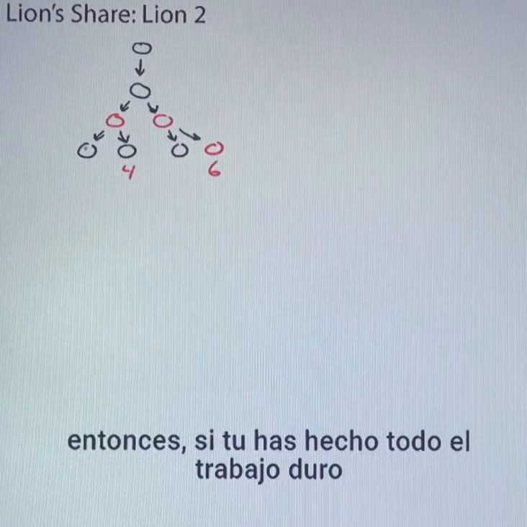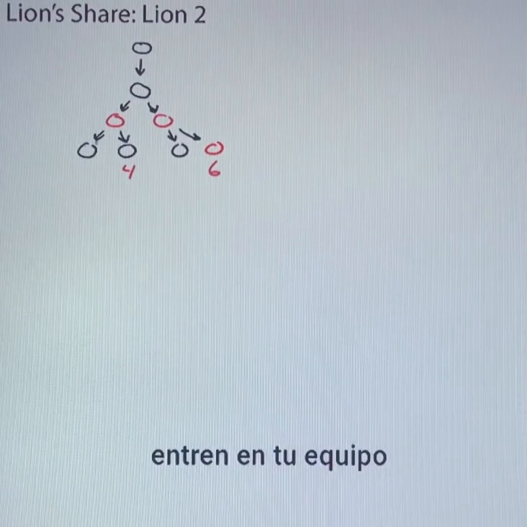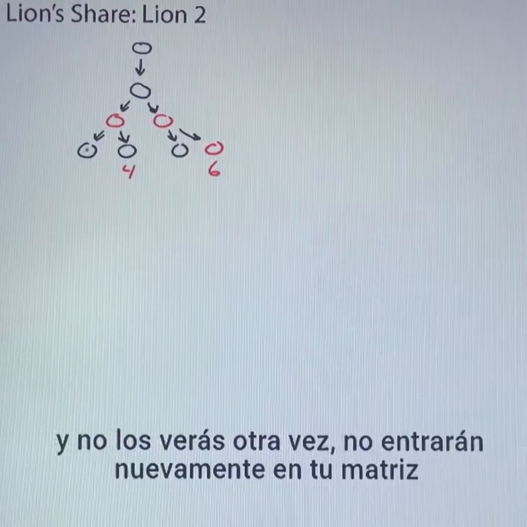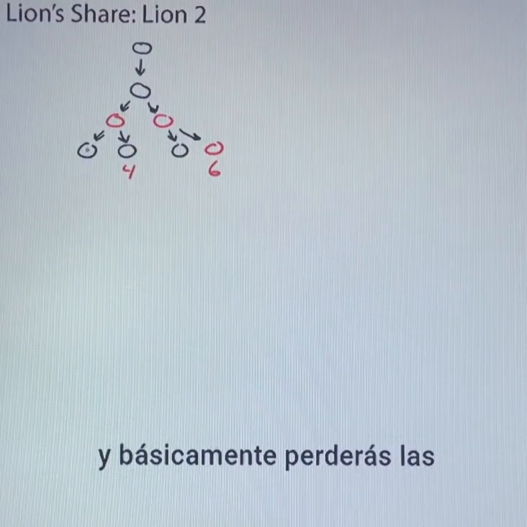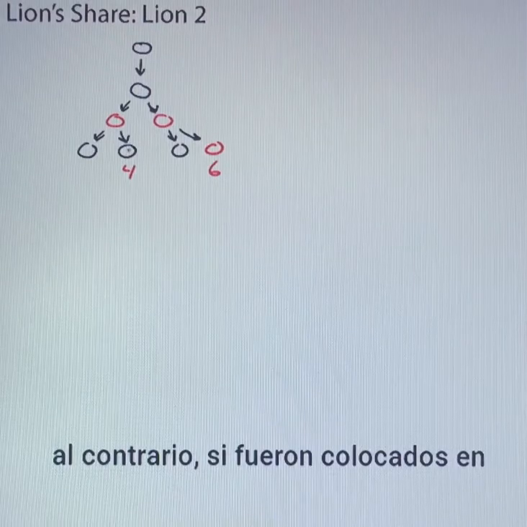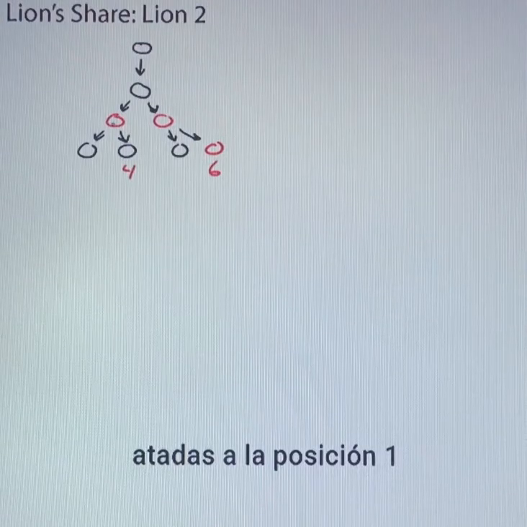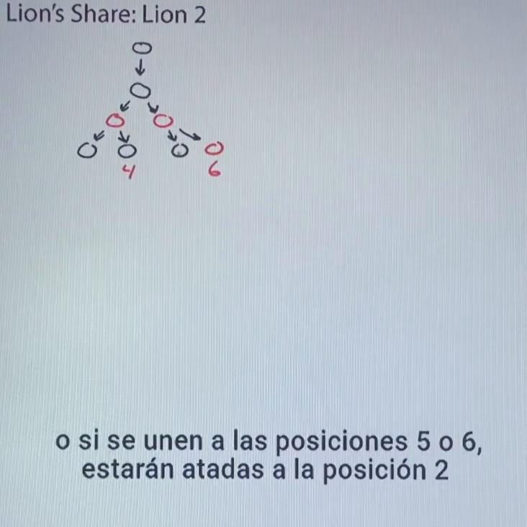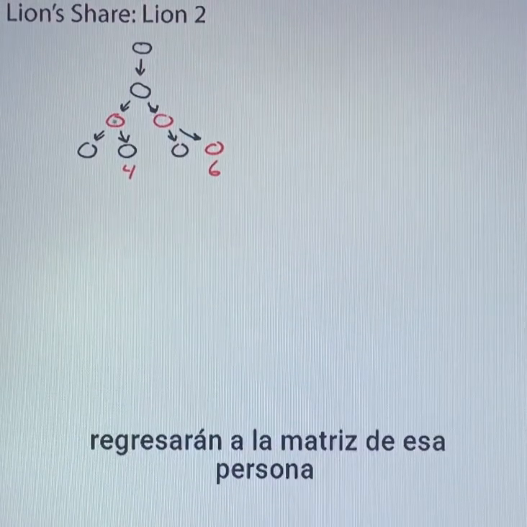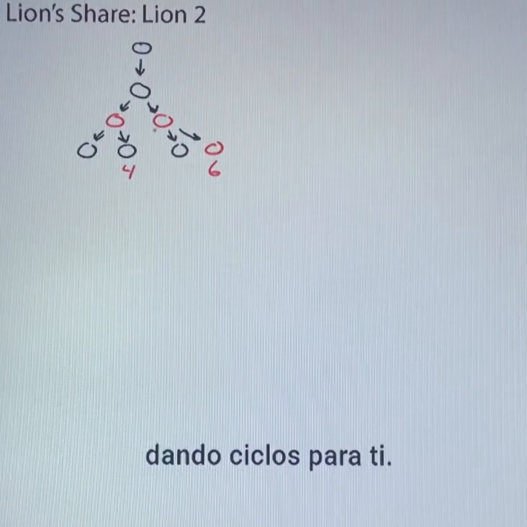So if you are doing all the hard work with selling and making certain that you bring people into your team, what happens is that you lose those people. You will never see them again. They will not re-enter back into your matrix, and you basically lose all future income from those persons. Instead, if they were placed in position 3 or position 4, they will be tied to position 1, or if they joined into position 5 or 6, they will be tied to position 2, and when they cycle, they will come back into that person's matrix and give them money instead of giving the cycle funds to you.